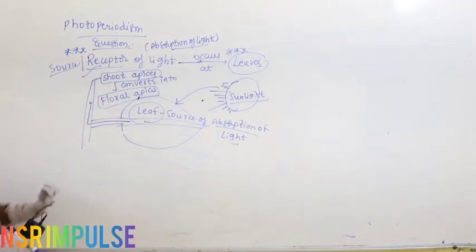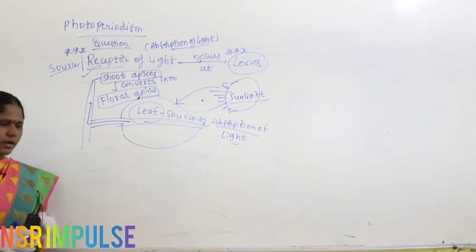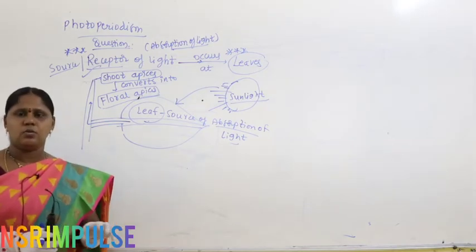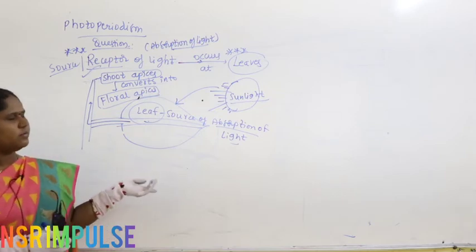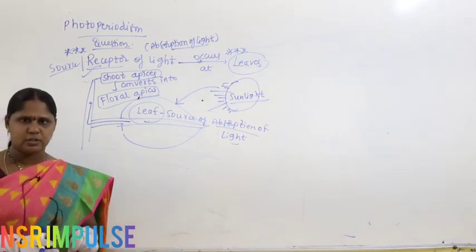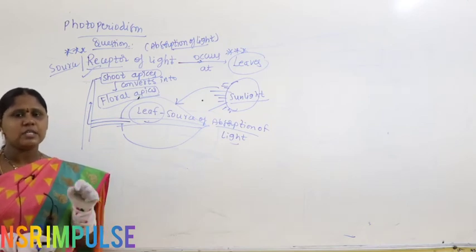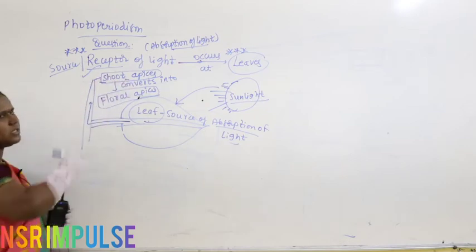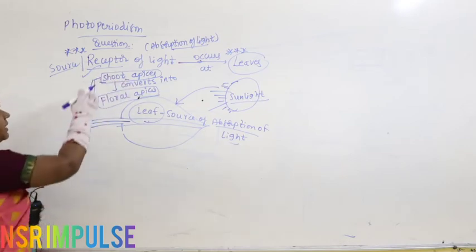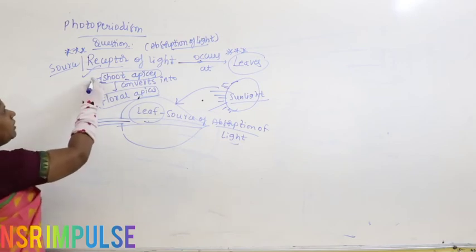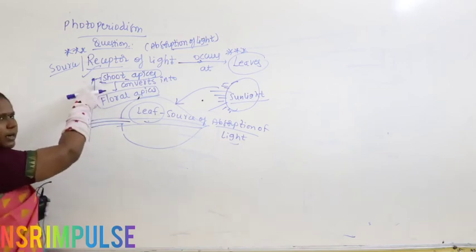How will it happen? Shoot apices means what? Guys, make sure that you understand the meaning of each and every word. Don't ever leave it casually thinking, I know everything. Don't ever show negligence in your preparation. Try to understand the meaning of each and every word. What exactly is the meaning of shoot apices? No doubt, apices means apical part, terminal part. What do you find on the terminal part? You know, there is a place called the apical bud.